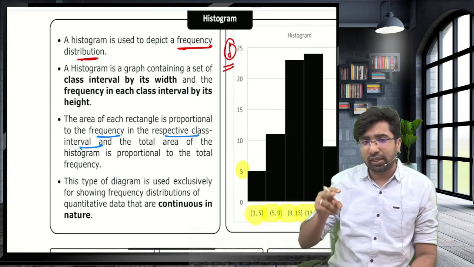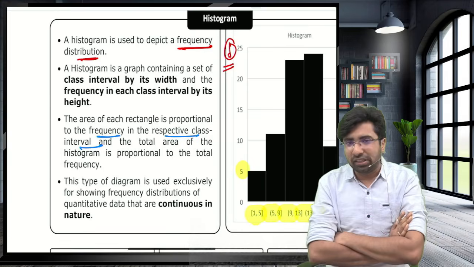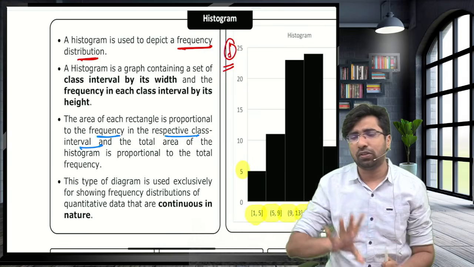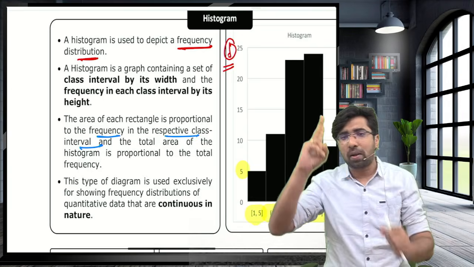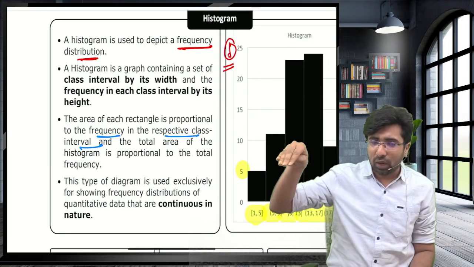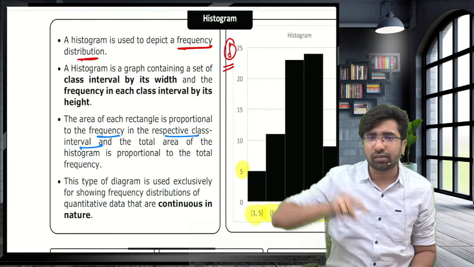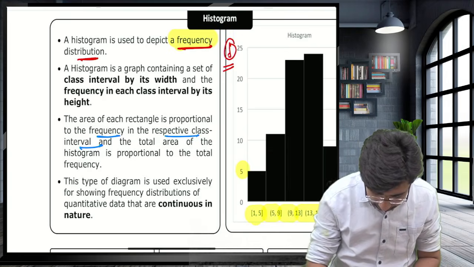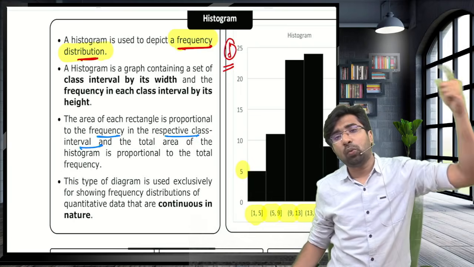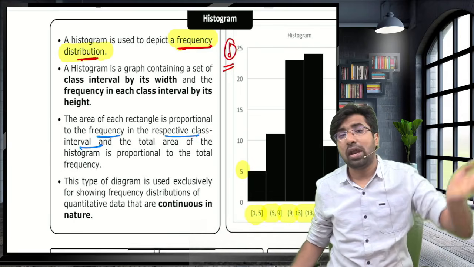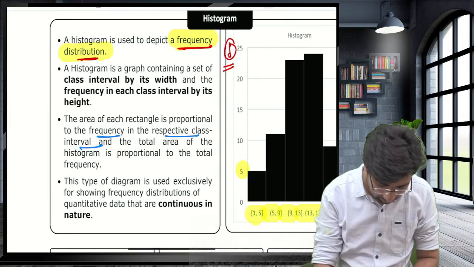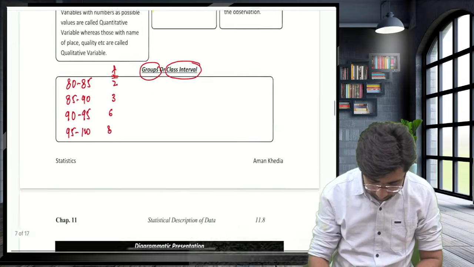Guys, we are understanding the ways of tabular presentation when you are having the frequency. And when you are having the frequency, you are having 4 options. One is the histogram, frequency polygon, frequency curve, and ogive. Now in that I am discussing the first part, that is the histogram. Definitely, sir, this is the frequency distribution. Frequency polygon is also a frequency distribution. Frequency curve is also a frequency distribution. And ogive is also a frequency distribution. So this point is nothing new. We have already covered it, guys.